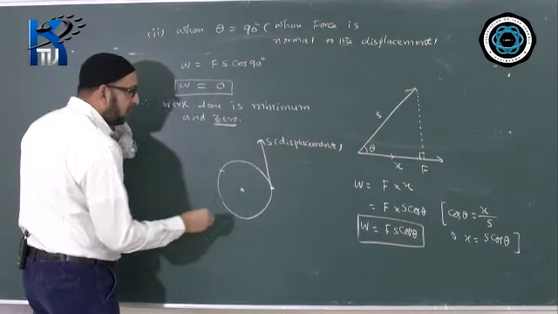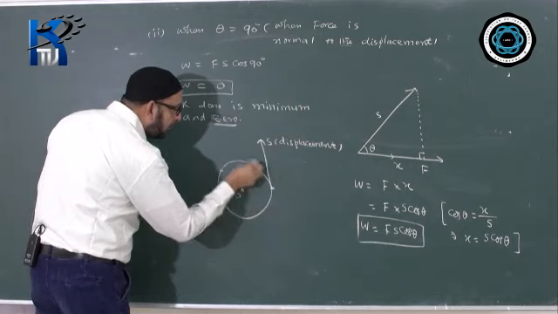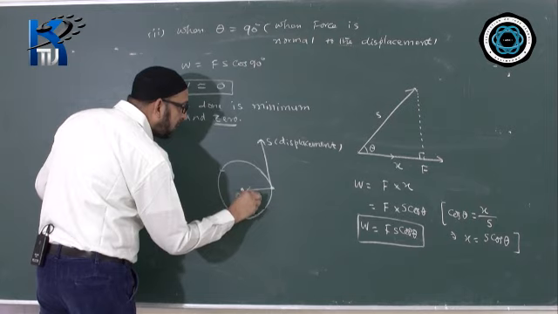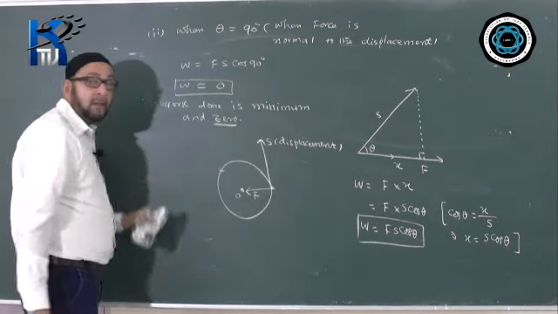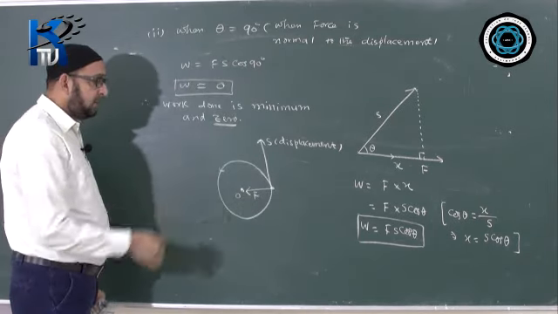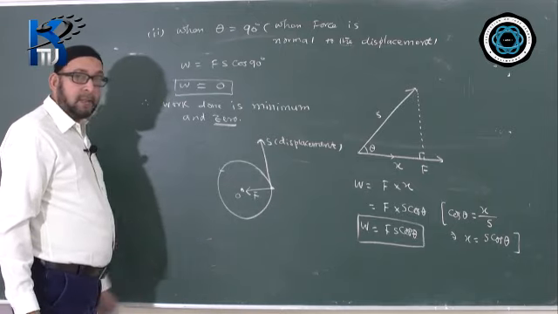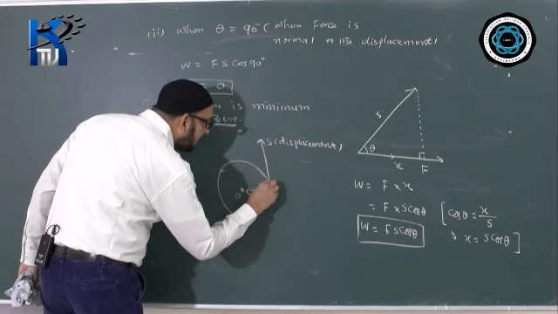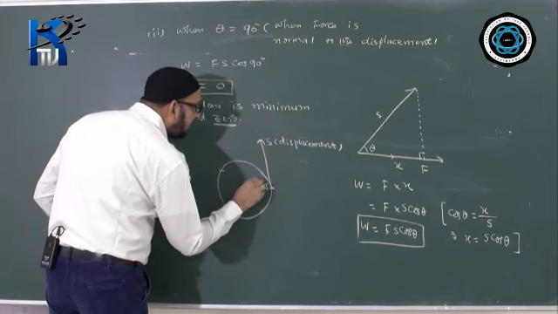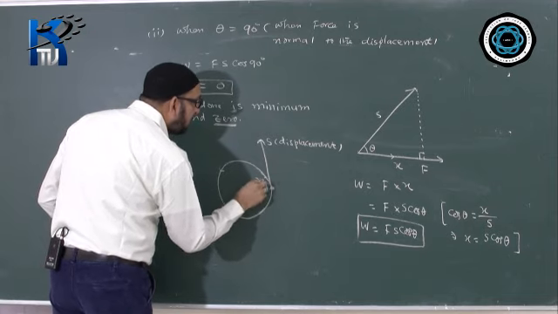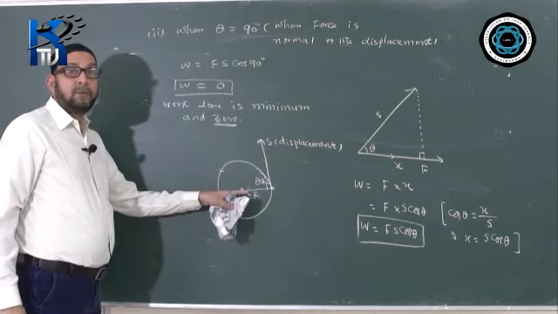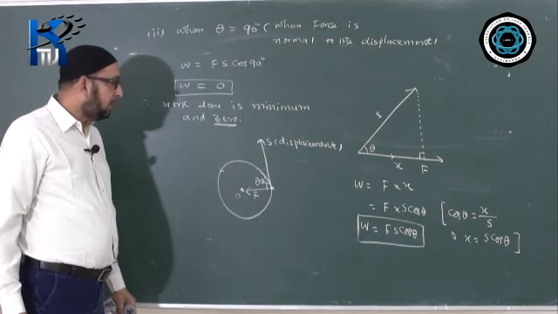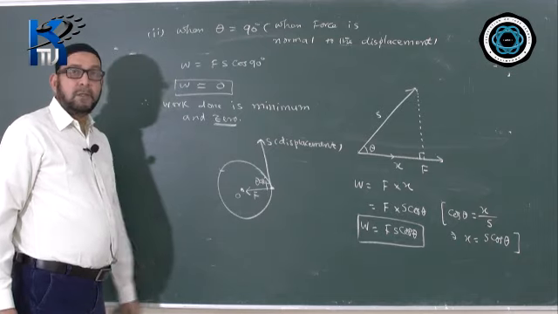So what direction does the force act on the body to keep it moving? You have learned in the previous chapter that this force is called the centripetal force, and it is directed towards the center and acts along the radius, inward. So how much is the angle between force and displacement here? Between the tangent and the radius, the angle is always 90 degrees. Here also we find theta is 90 degrees. Thus we can say that the work done by the centripetal force to keep a body moving in uniform circular motion is 0.